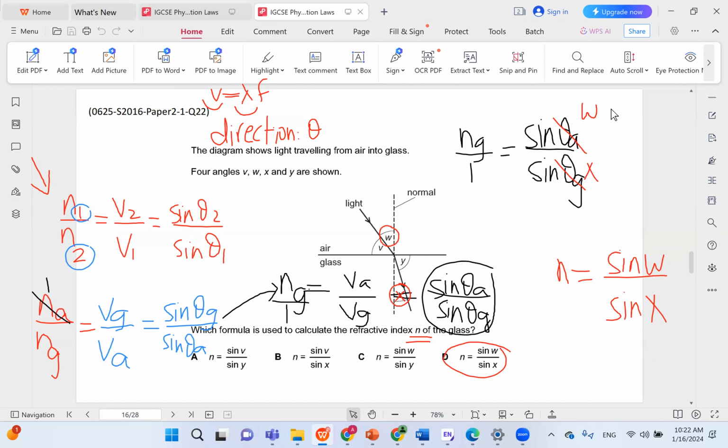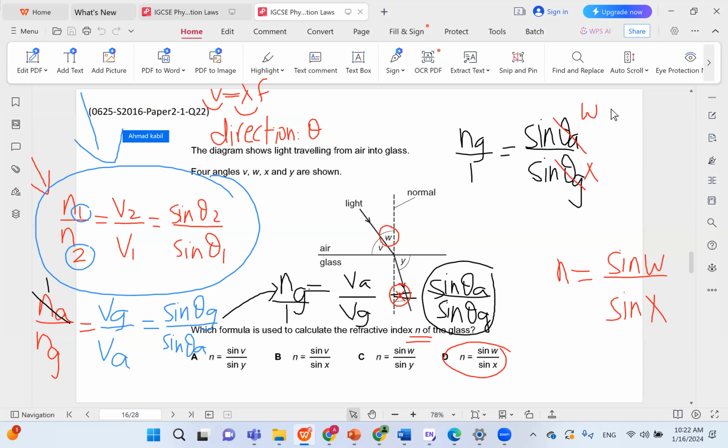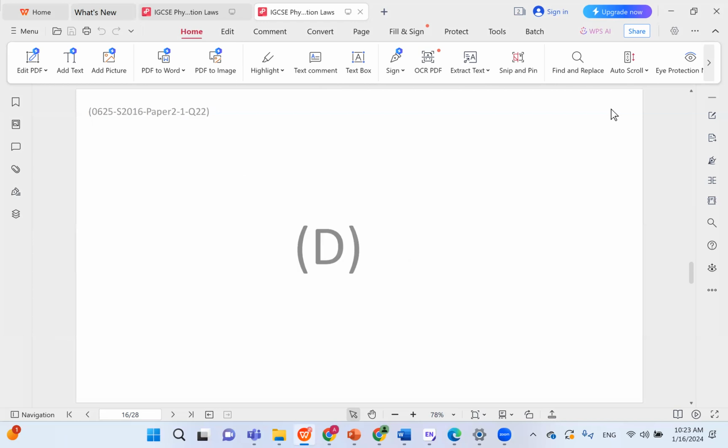The most important equation for me is the one written in red. So let me just circle it here. This equation is the most important equation. You can derive literally anything else from this equation. And we'll see more examples soon. So anyway, for this problem, the correct answer is D.